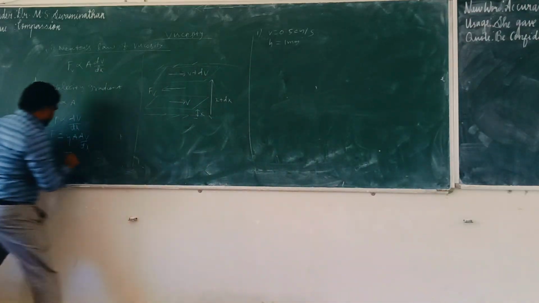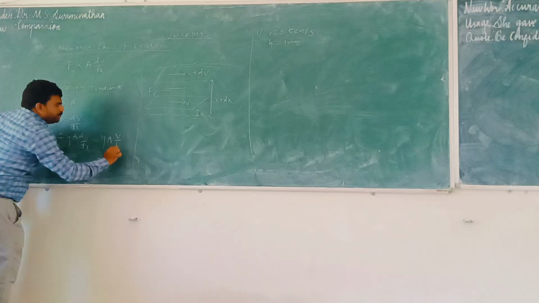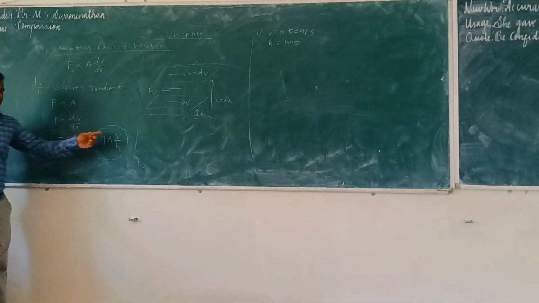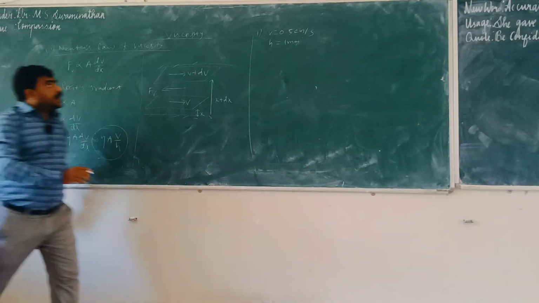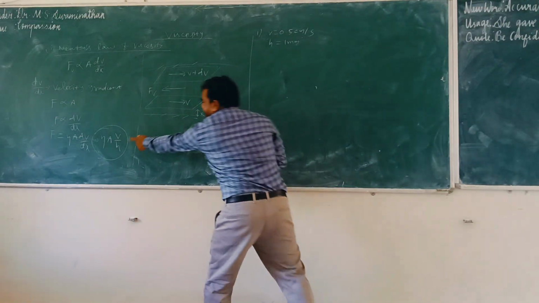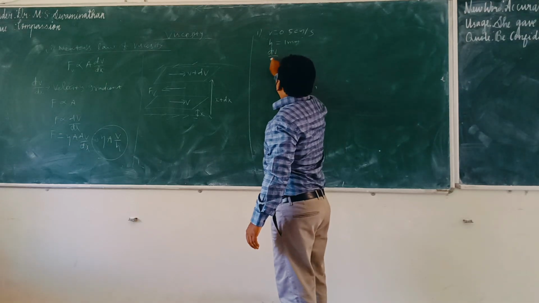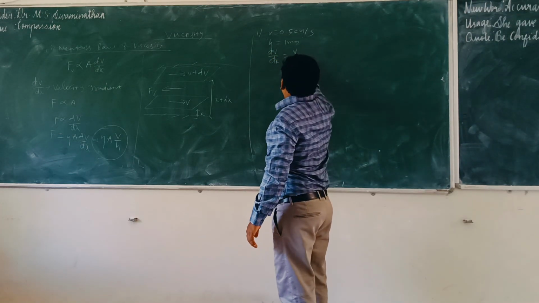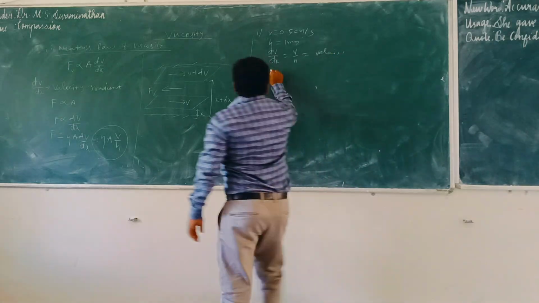So this formula you can write like this: eta A v by h. Instead of dv, v is velocity, and x is nothing but height, so v by h. The v value is given, the h value is given. What do you have to find out? dv by dx, which means v by h, which means velocity gradient. So what is the formula for velocity gradient?